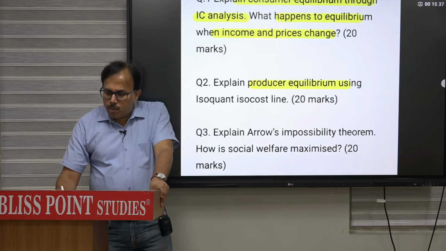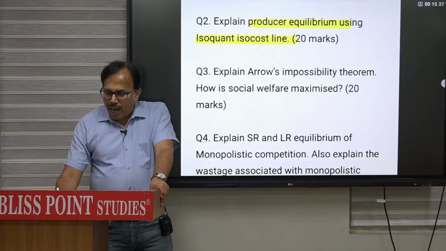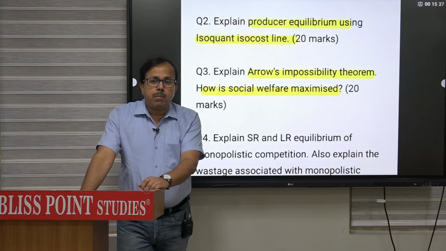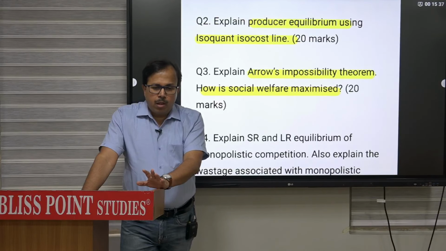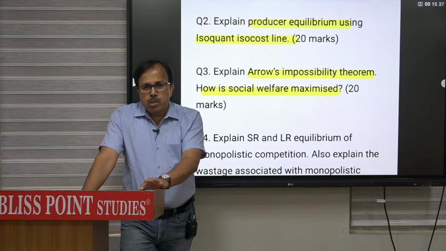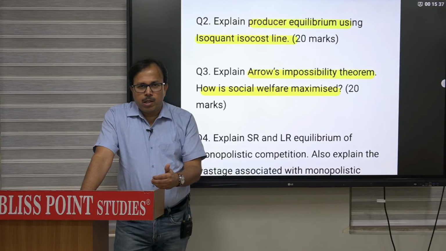Explain producer equilibrium using the isoquant. एक consumer equilibrium के लिए हो गया, एक producer equilibrium के लिए. Arrow's impossibility theorem. So the question is basically for 20 marks. Arrow's impossibility मतलब you have to explain all the welfare criteria first. Meaning in that context, explain the Arrow's impossibility theorem. जो 5 condition specify कर रखे हैं Arrow ने, वो पहले बताने हैं.